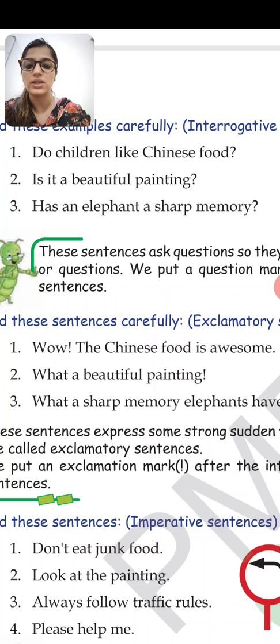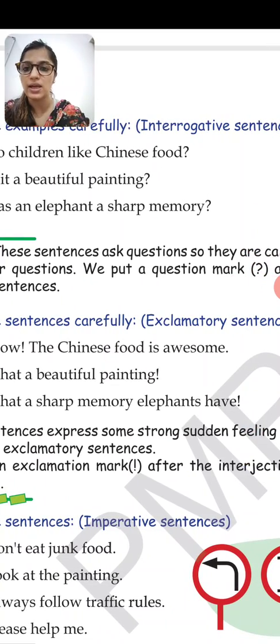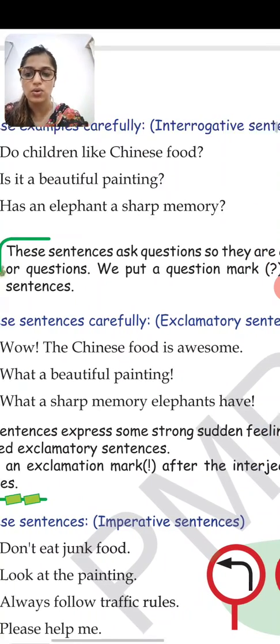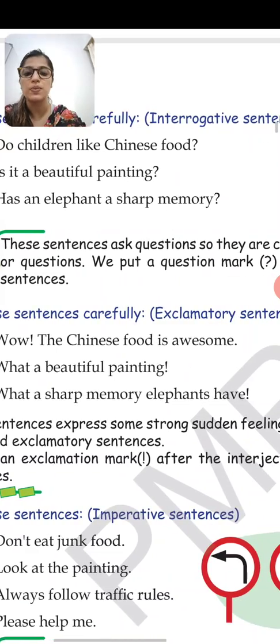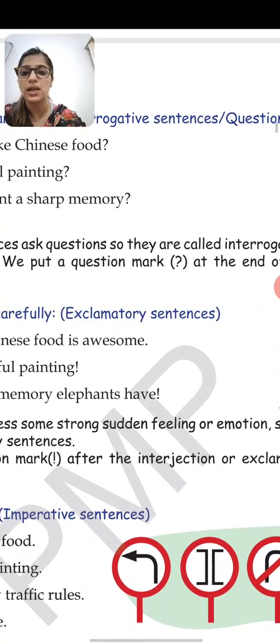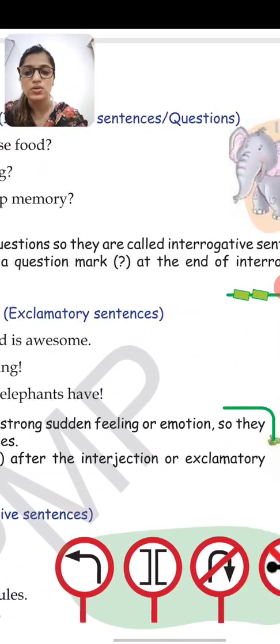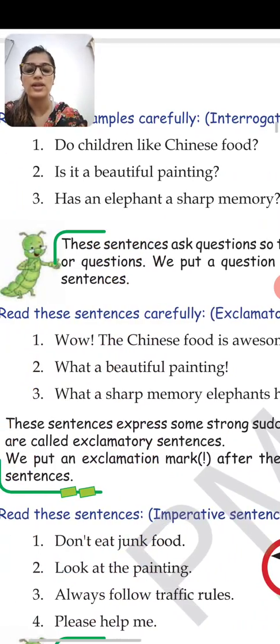Now, wow, the Chinese food is awesome. So we are saying wow, what a beautiful painting. Now at the end an exclamation mark is there. What a sharp memory elephants have. Again there is an exclamation mark. So these sentences express some strong sudden feelings. Suddenly we say wow and all that. So emotions. So they are called exclamatory sentences.